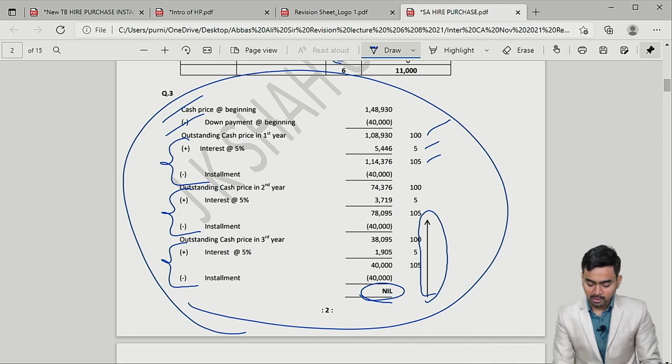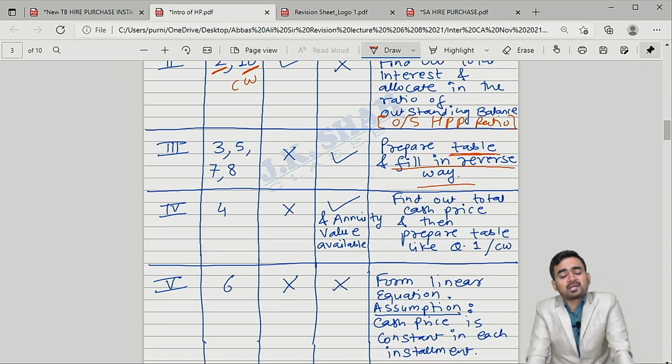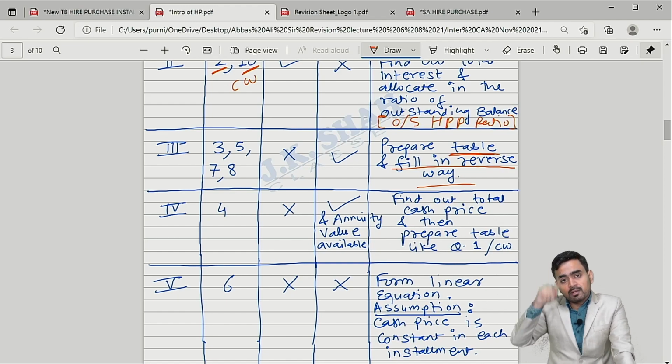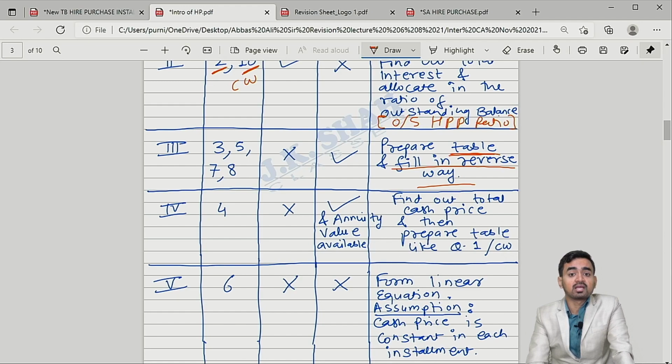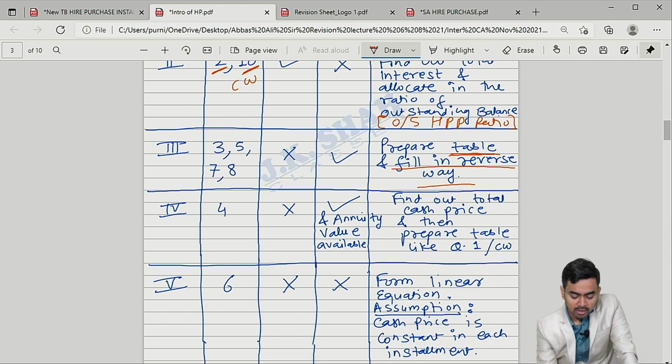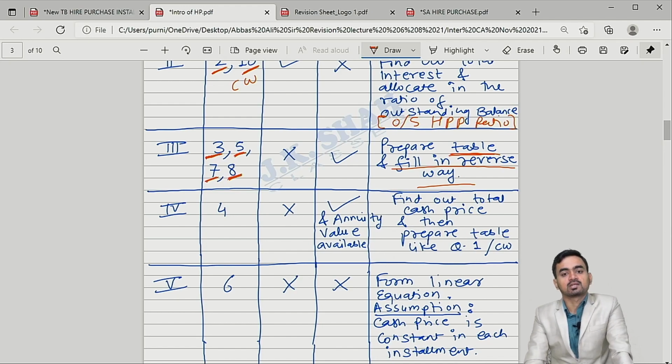Is it clear? Okay. So what will you do when the cash price is not there but the rate of interest is there? Prepare the table, fill in reverse way. And for that I have given many references: question number 3, question number 5, question number 7, question number 8. Many references, so you can refer to these.